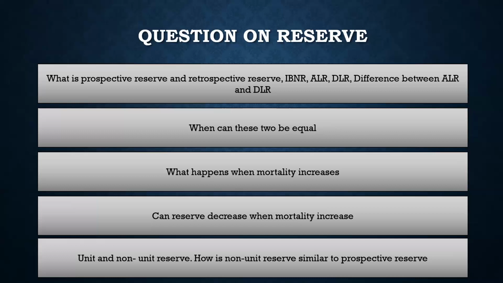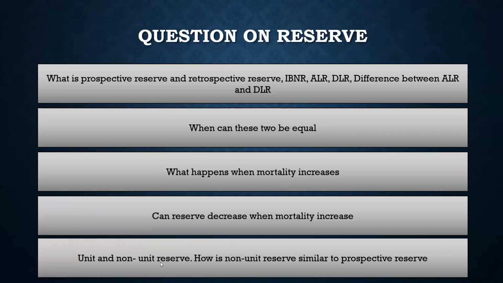Because the risk is reversed as compared to a term product, where you pay when the person dies. In an annuity product you want the person to die, because then we stop paying the benefit, right? That is to the advantage of the insurer. So in an annuity or pure endowment product, when you increase the mortality, the reserve decreases, and annuity is a life product. That's why we are giving this answer. But if we consider other traditional life insurance products, there the reserve will not increase.